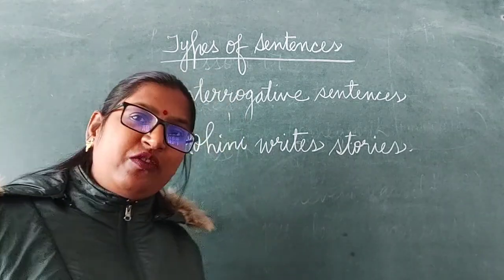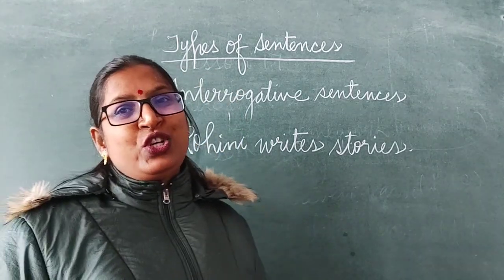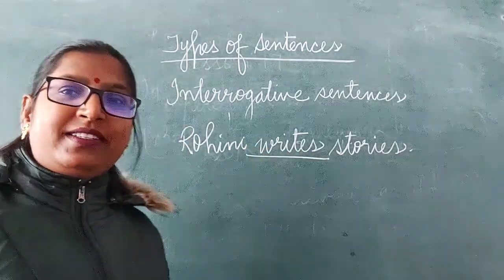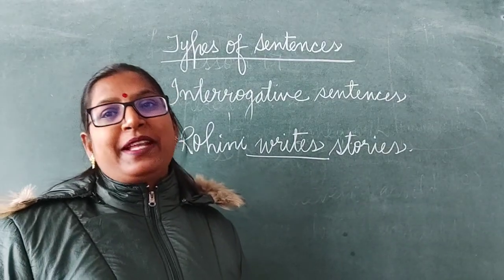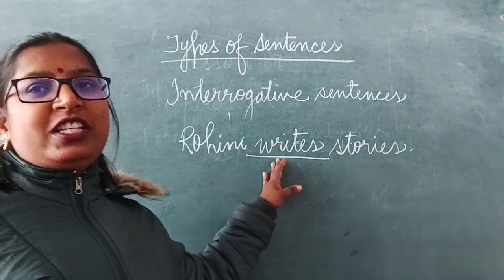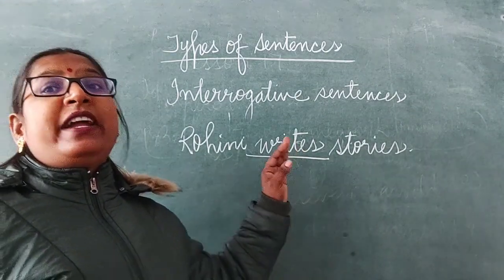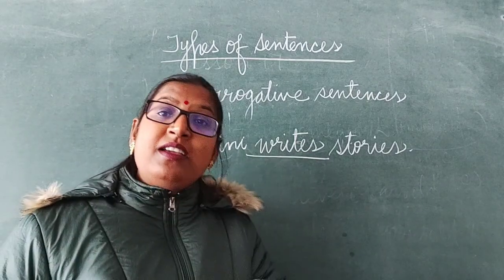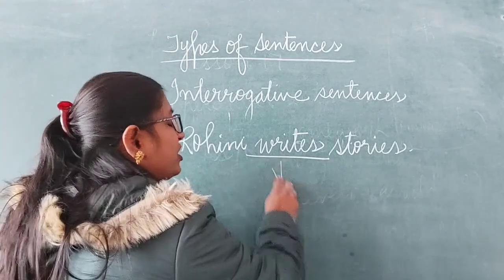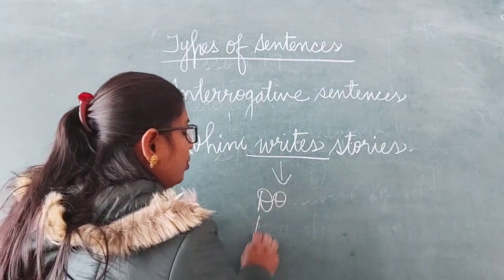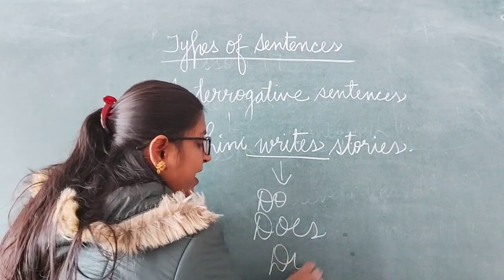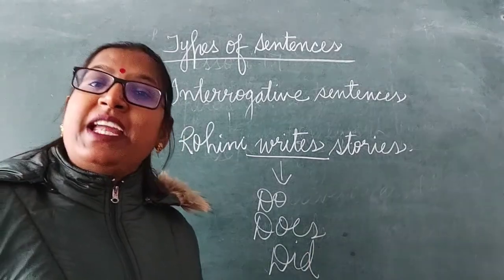Can you see any auxiliary verb in this sentence? No. We cannot see any auxiliary verb. But here the verb is writes and it is given in simple present tense. Dear children, when we do not get any auxiliary verb in the declarative sentence and the sentence is given in simple present or simple past, we use the auxiliary verbs do, does or did in the beginning of the sentence.